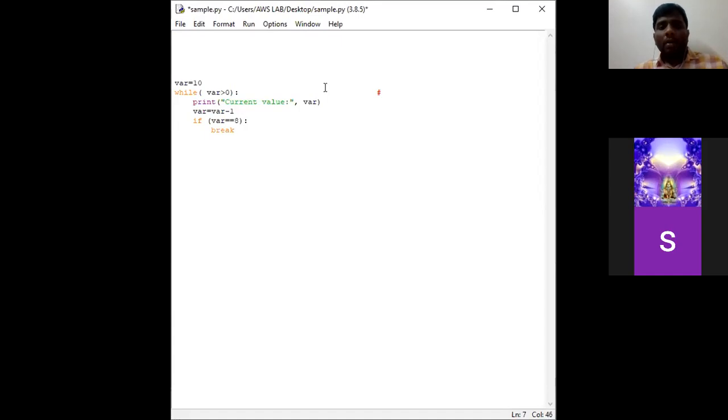Okay. Now the condition is var. What is the value of var? It is 10. Is 10 greater than 0? Condition is satisfied. Since the condition of while is satisfied, it enters into the body. Now the output statement will be current value is 10.